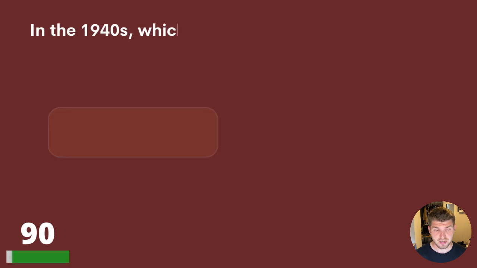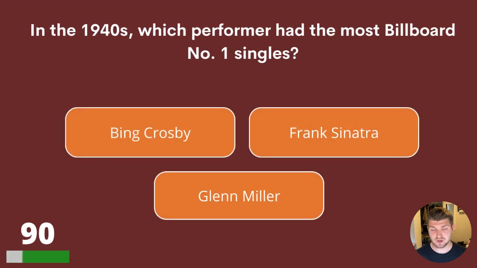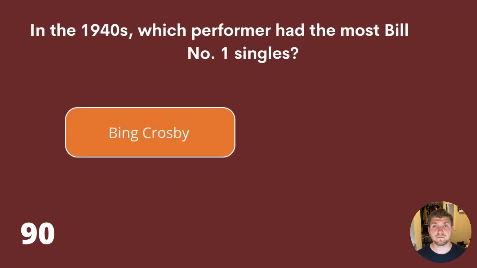Question 90. In the 1940s, which performer had the most Billboard #1 singles? Bing Crosby, Frank Sinatra, or Glenn Miller? The answer is Bing Crosby.